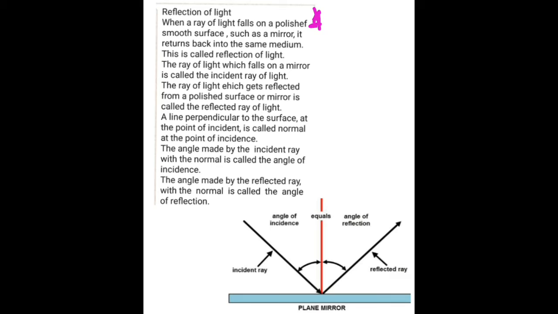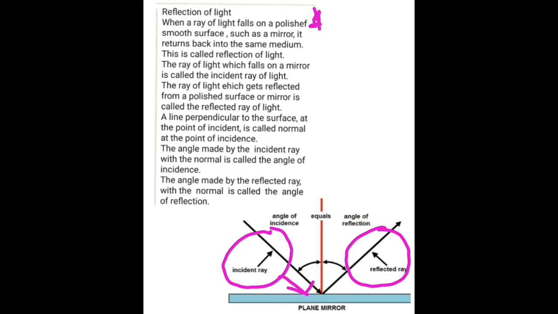The ray of light which falls on the mirror is called the incident ray of light. The ray of light which gets reflected from polished surface or mirror is called the reflected ray of light.